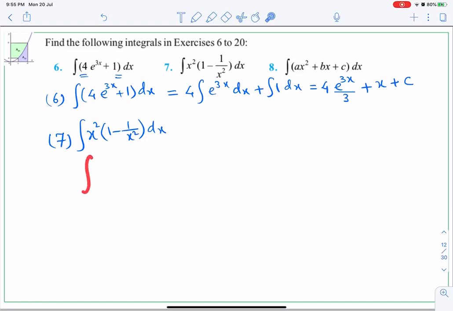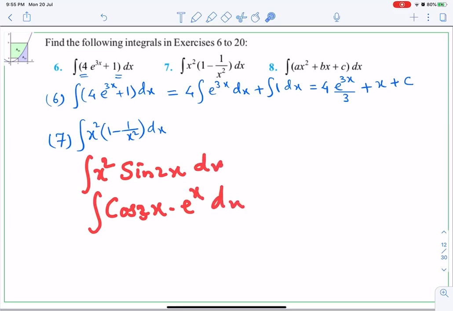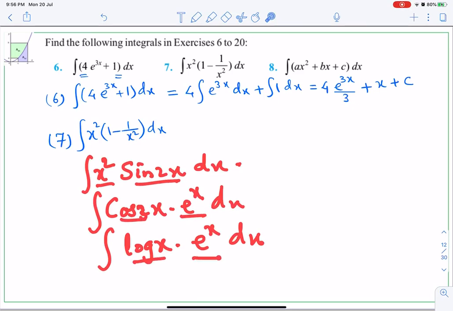Meaning if one function is algebraic, the other can be sine. If one is trigonometric like sine 3x, the other can be e raised to x dx, of course. If one of them is a logarithmic function log x and the next is e raised to x dx, so both of them will be different types of function. For them there is a rule, so we are going to study it later on.